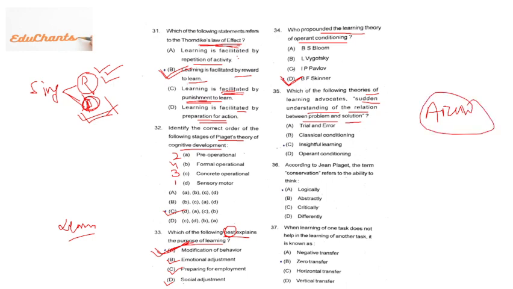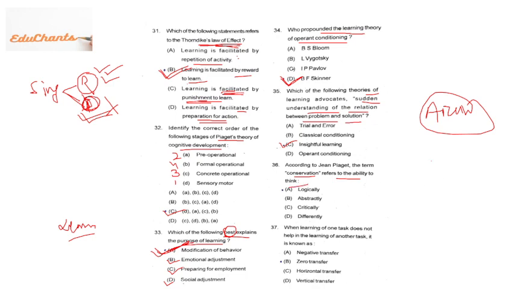When he was taking a bath, suddenly an idea came to his mind, and he started running without putting on clothes. That is why it is called insightful learning, Gestalt psychology.